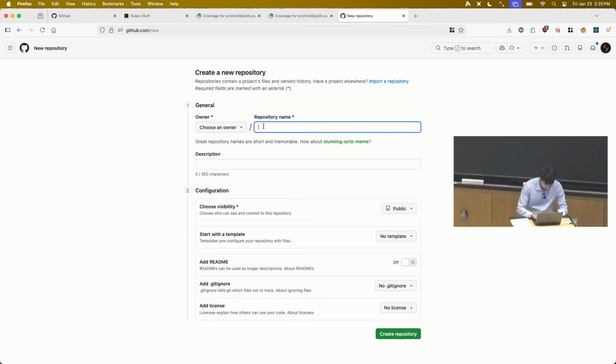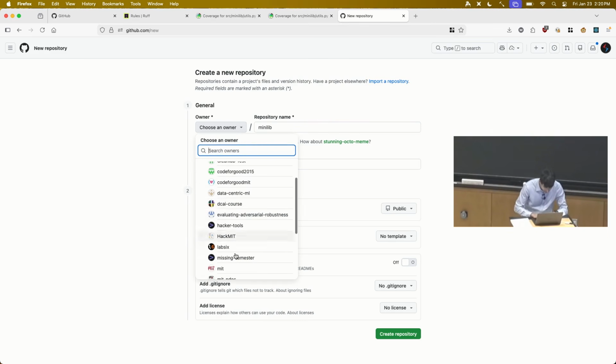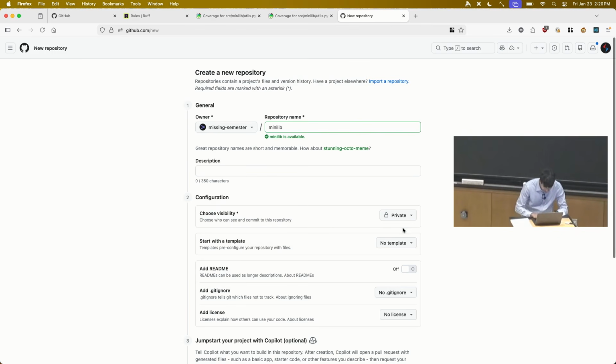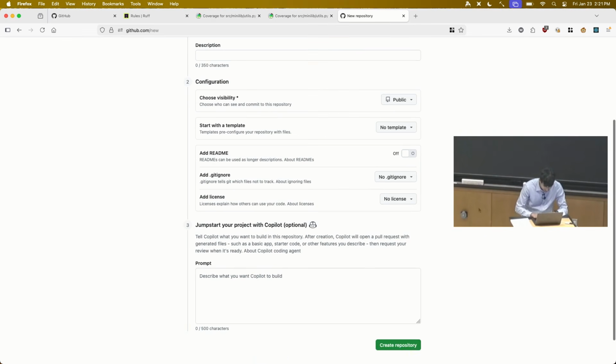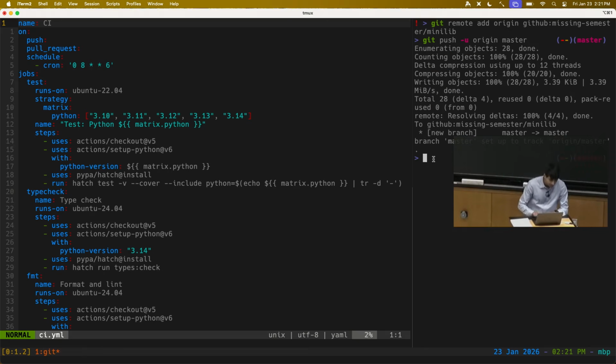So I'm going to create a repository on the Missing Semester organization. You can have it public, so if anybody wants to poke at it later, you can look around. And then I'm going to set up a new git remote and push this. So this will be running in the background while I talk through this CI configuration.